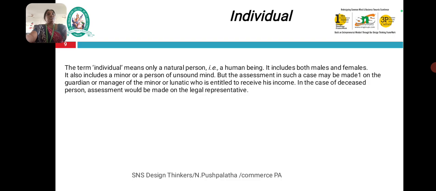Then individual. The term individual means a natural person, that is, a human being. It includes both male and female. It includes a minor or a person of unsound mind, but the assessment in such a case may be made on the guardian or manager of the minor or lunatic. The assessment should be made on the legal representative.